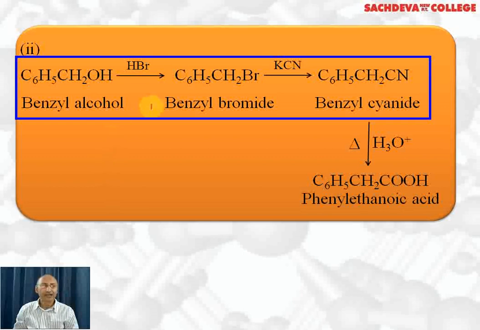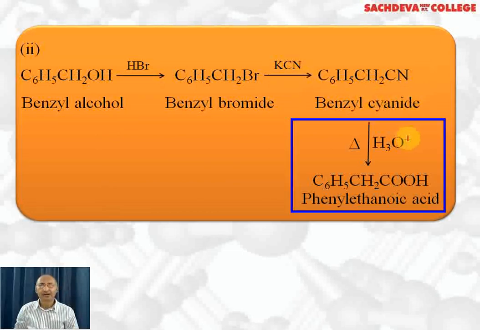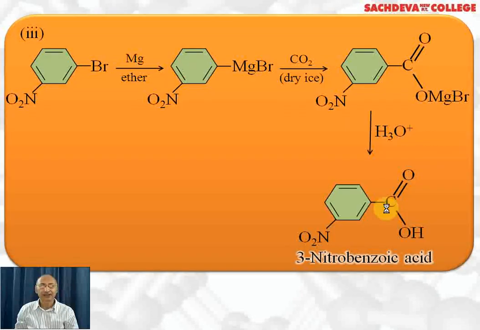Benzyl alcohol to phenylethanoic acid. In the first step we react with HBr, we get benzyl bromide. Here we want to increase a carbon atom. Whenever you want to increase a carbon atom, go via cyanide. We react with KCN, we get benzyl cyanide. Now on hydrolysis, we'll get a carboxylic acid which contains one carbon atom more. This is phenylethanoic acid.